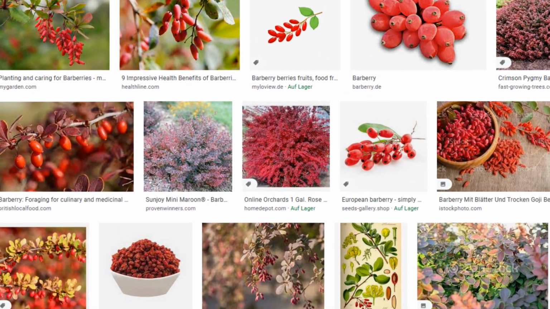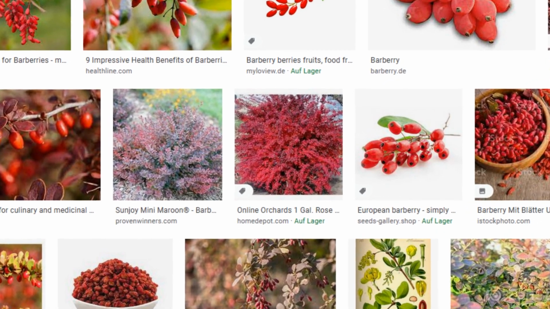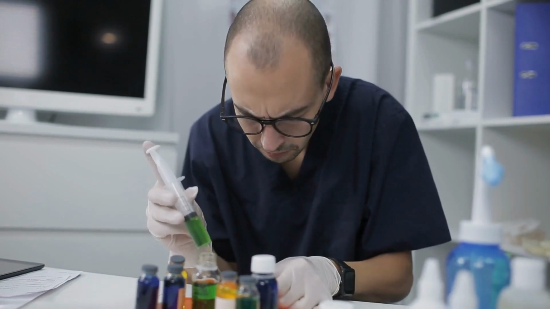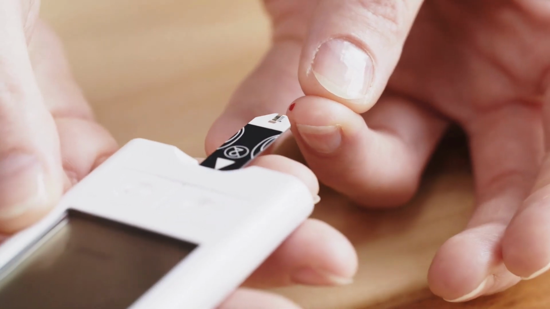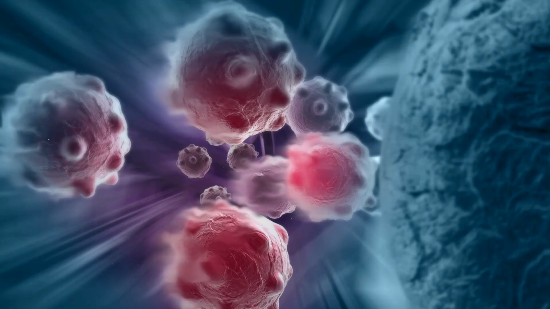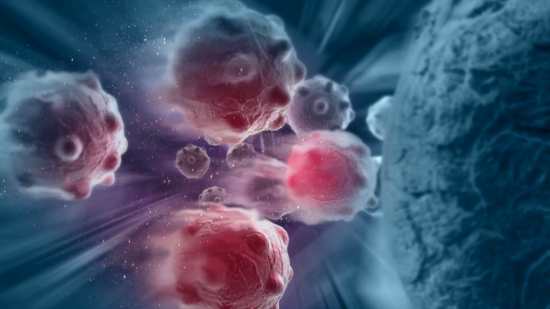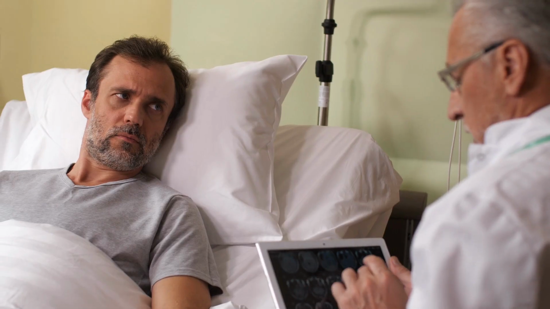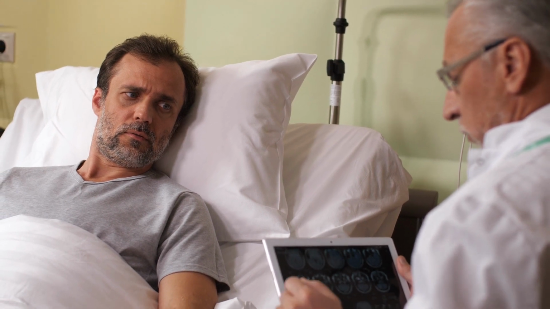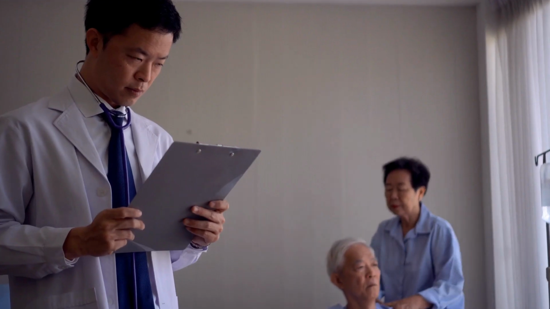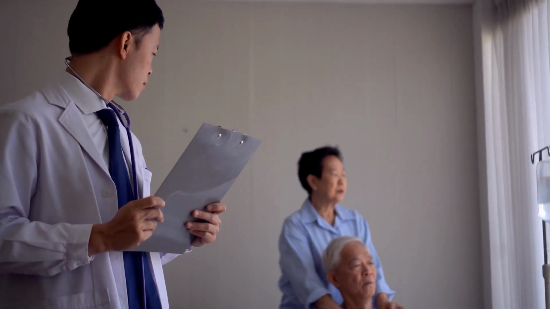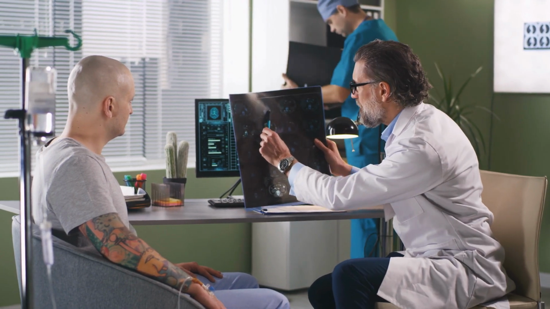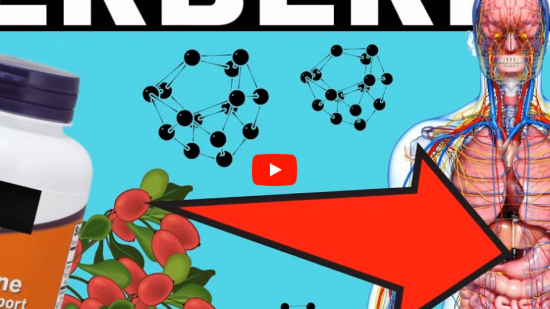Berberine is a substance that can be found in many different plants. These include barberry, kale and combo wood, and orange root. In studies, it has proven quite effective when it comes to regulating blood sugar, weight control, gastrointestinal health, or even preventing cancer. To date, 2,800 studies have been conducted on berberine, much of which focused on its effects on type 2 diabetes. Indeed, it appears that the compound could rival metformin, a prescription drug, in terms of blood sugar and blood lipid levels. If you want to know more, feel free to check out our video on this topic.